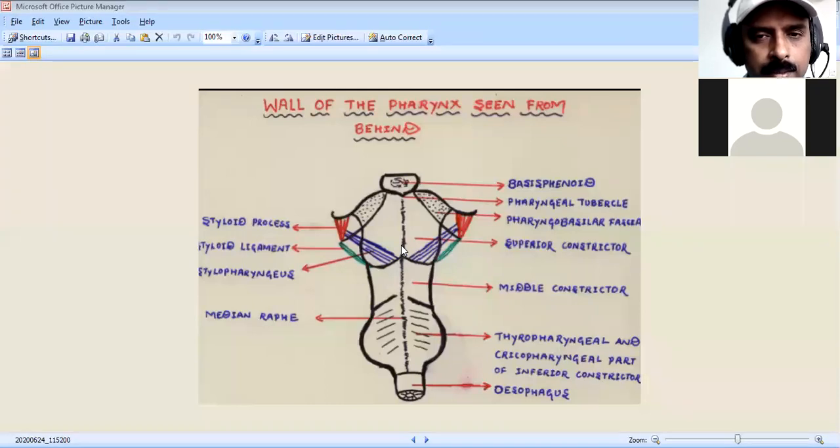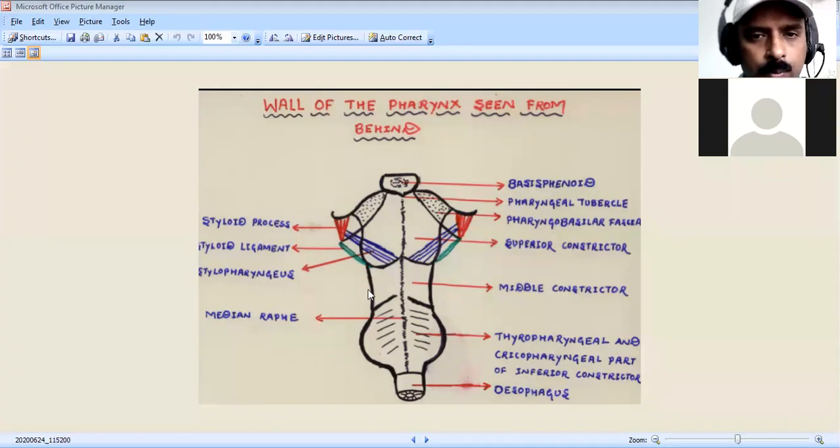As in the definition we have studied, the pharynx is a wide muscular tube. So it is made up of muscles known as the constrictor muscles. We have the constrictor muscles, and they are divided into three muscles of the pharynx. Those we call the superior, middle, and inferior constrictor muscles, that you have to remember.